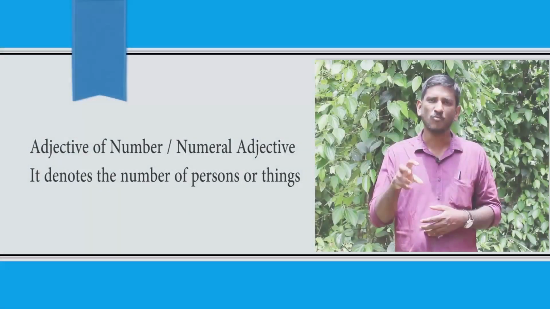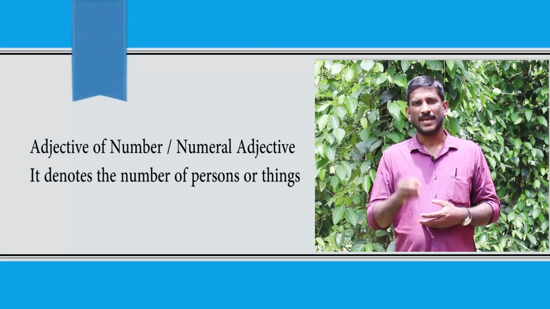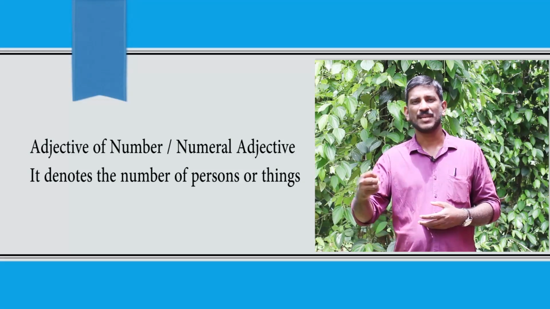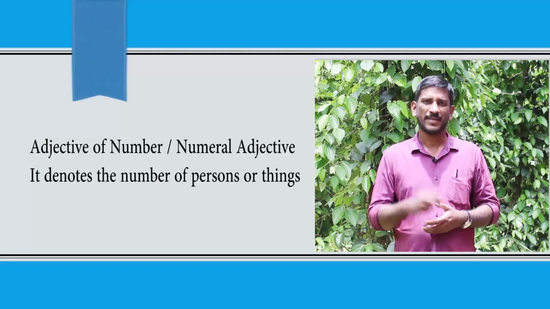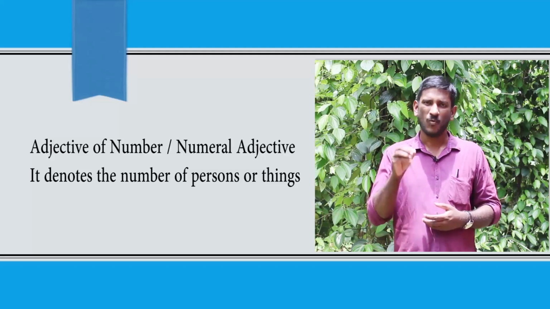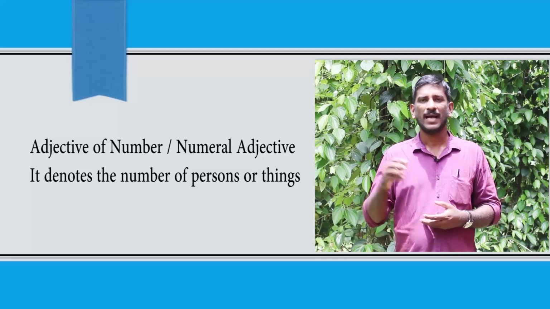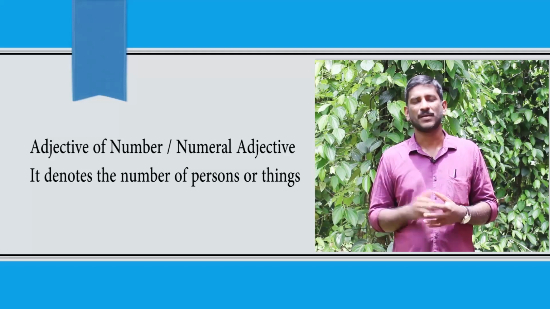Now we move on to the fourth type of adjective. Another important adjective, adjective of number or numeral adjective. A numeral adjective denotes the number of a person or place or thing. There are two types of number. One is cardinal number and the other one is ordinal number.